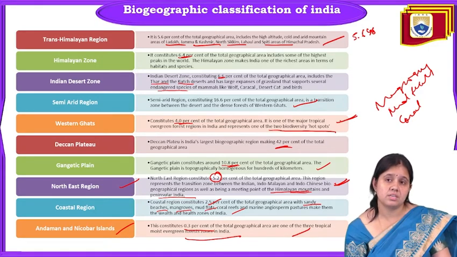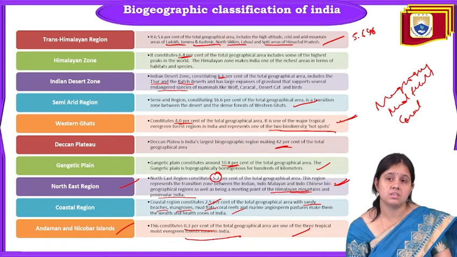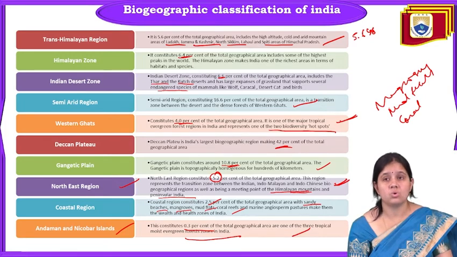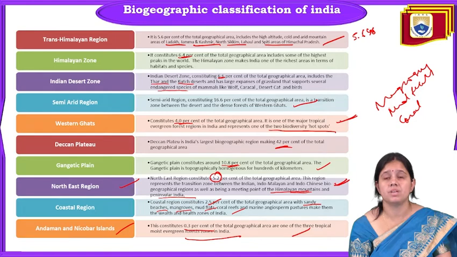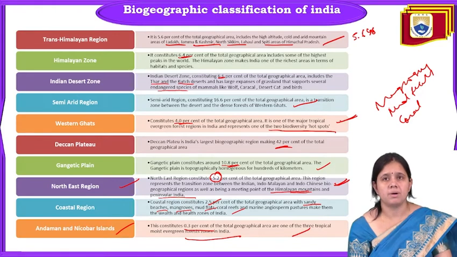Next is the northeastern region of India, and then the coastal region of India, that is sea beaches, mangrove, coral reef, mud flats, all are there. And next we come to the Andaman and Nicobar Islands. Andaman and Nicobar Islands constitute only 0.3% of the total geographical area, and it is one of the 3 tropical moist evergreen forest zones in India. This is all about the Andaman and Nicobar.